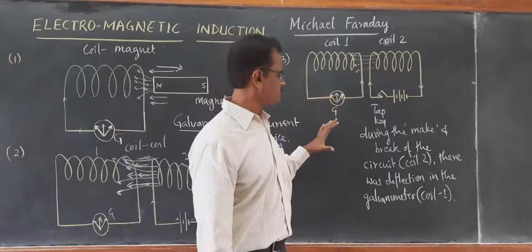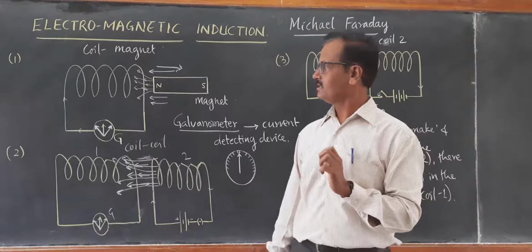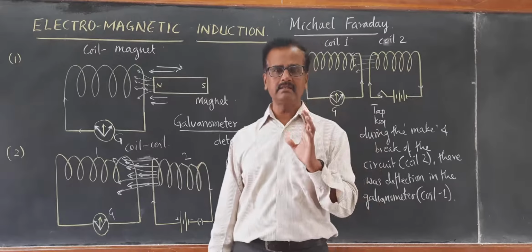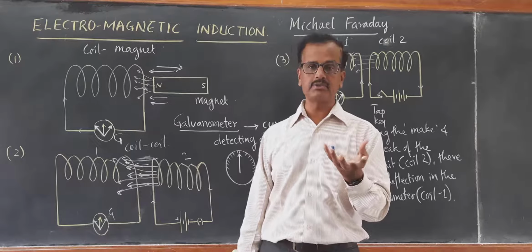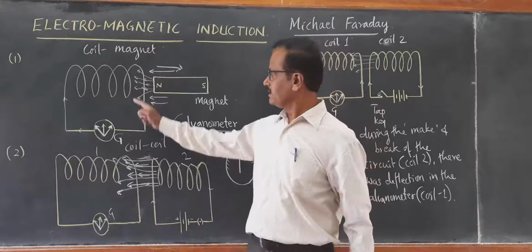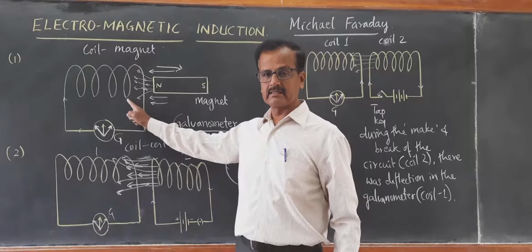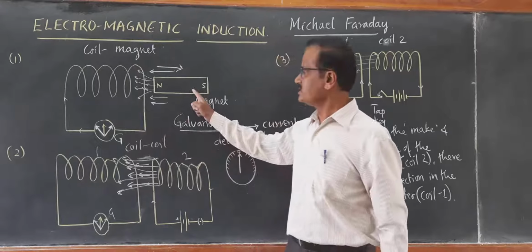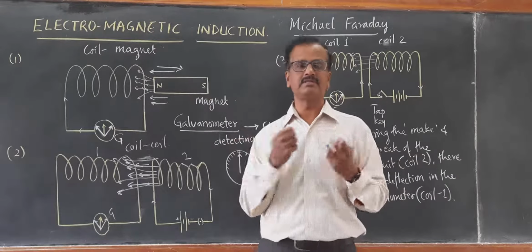So in these three processes, if you observe closely, one can induce current in a conducting coil by changing the magnetic field around it.